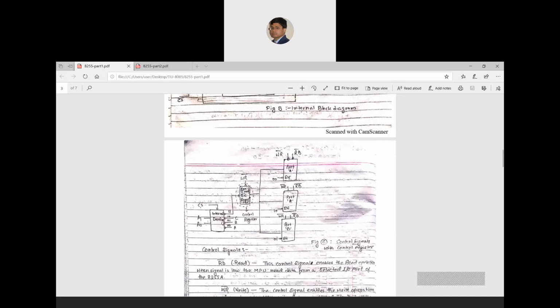It will decide when each port will be enabled or disabled. For each port you can see that an enable pin is there. Now you can see that this is port B. So what is the combination for port B? 01. So the control word actually sends that combination when it has to enable this port. This is the A1 A0 combination, and it will be decided by the external device.